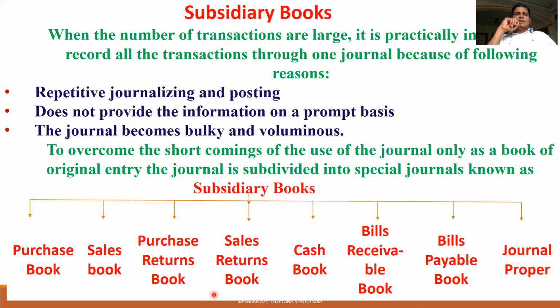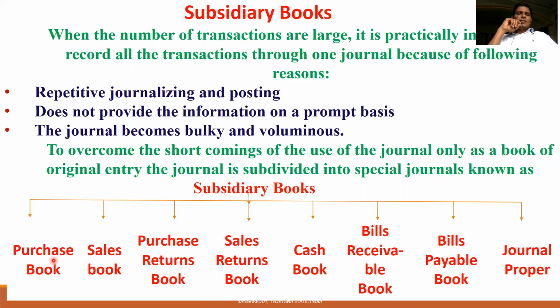If you want to make this tough task easy, you have to see my video lessons FA 3, 4, 5 for basic knowledge, FA 6, 7, 8 for advanced knowledge. If you see these, then it is very easy to write journal entries, or else it is very difficult. But with the 8 subsidiary books, writing the journal is very easy. The book of first entry is very easy by subdivision of the journal into 8 subsidiary books.